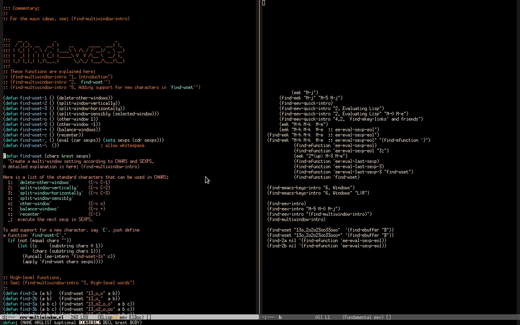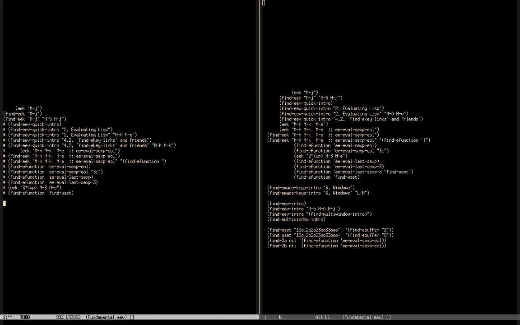It's a weird function, but the comments say that these functions are explained in this tutorial, find-multi-window-intro. So let me start by copying these lines here to my notes. And now let me find more references to this multi-window intro.